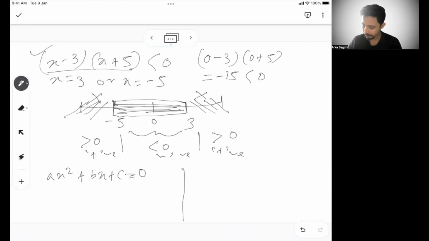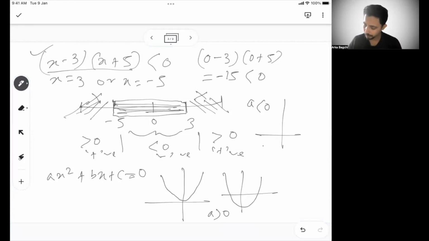Now a parabola can be upward or inverted. It can cut the x-axis at two places. These both are for a greater than 0. If a is less than 0, it becomes an inverted parabola, right? Or it typically becomes a parabola like this, right?